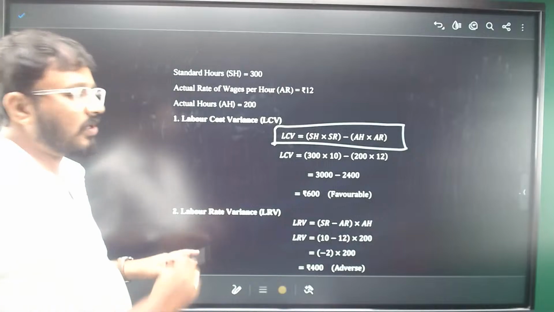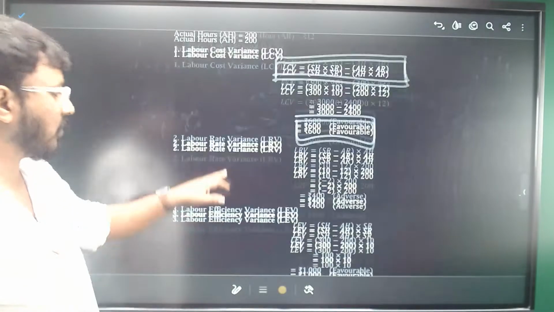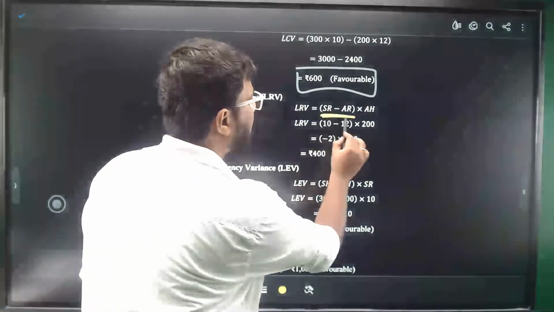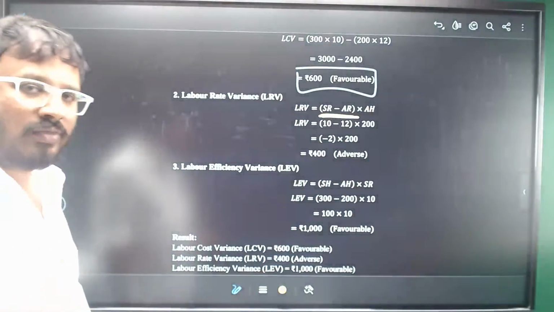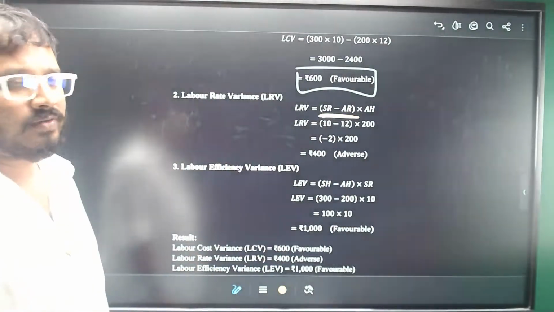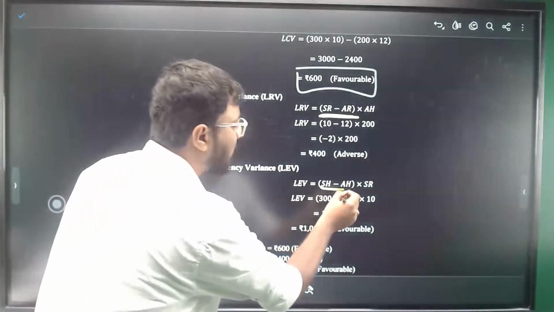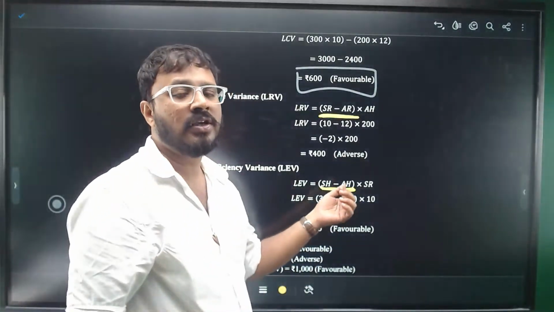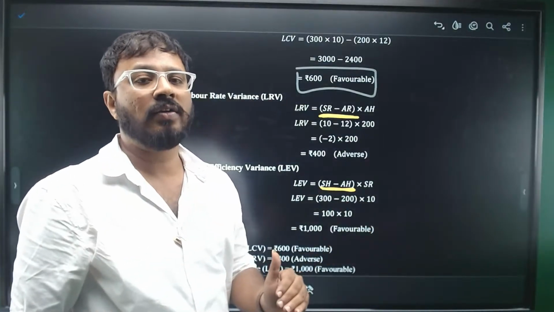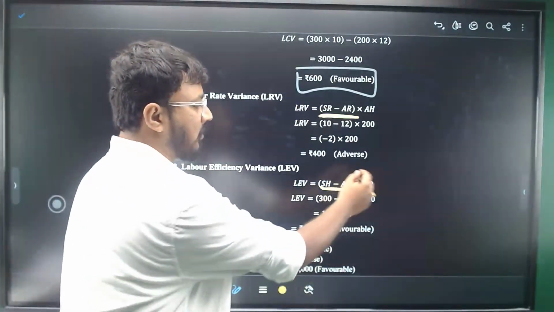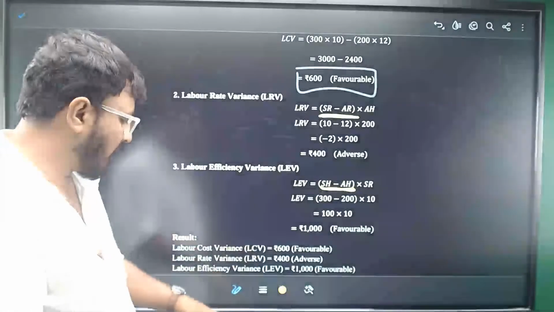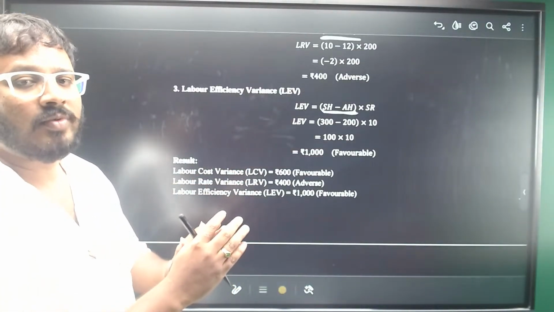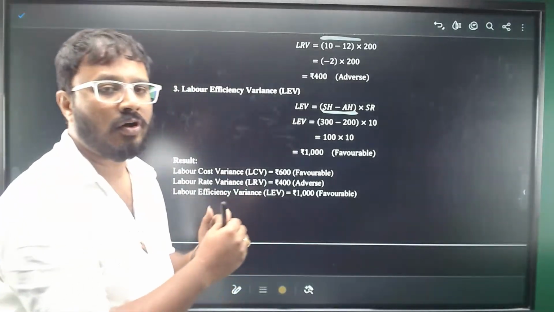Same with the other two variances as well, rate variance and efficiency variance. Rate variance looks at the difference in the rate, multiplied with the actual hours. Efficiency variance looks at the difference in your employee efficiency. I'm allowing him some number of hours, is he doing it within the allowed number of hours or not? So multiply it with the standard rate, you'll get the efficiency variance. So look at the presentation, write the formula, substitute the amounts, write whether it is favorable or adverse.